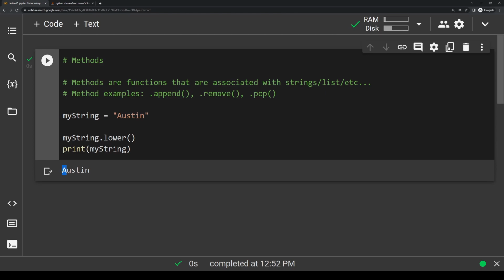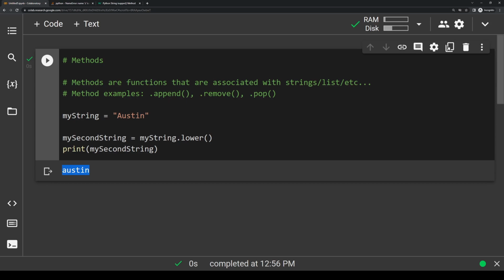If I want to apply this method, I need to make a new variable to actually see it. So let's actually write my second string equal to mystring.lower. And then here we'll print out my second string. And then now if we run it, you'll see now all the letters are lowercase because it has actually applied the .lower method.